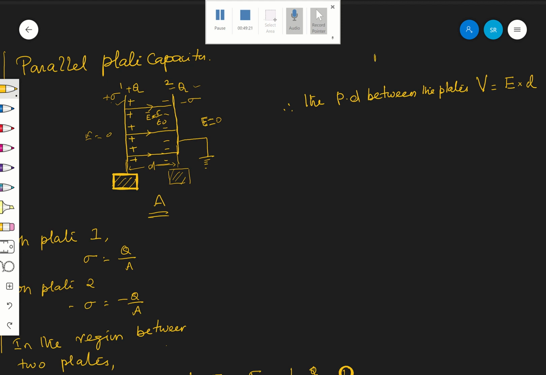What is the unit for E? E is volt per meter.